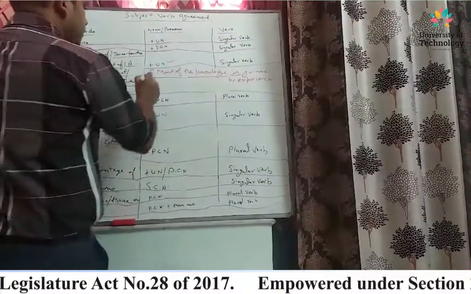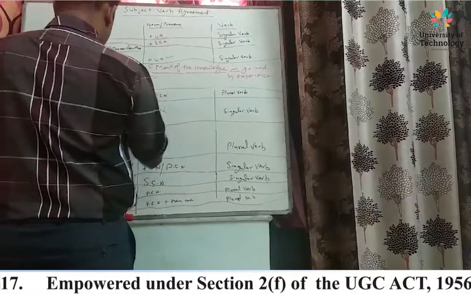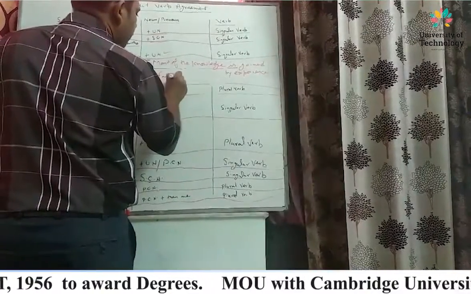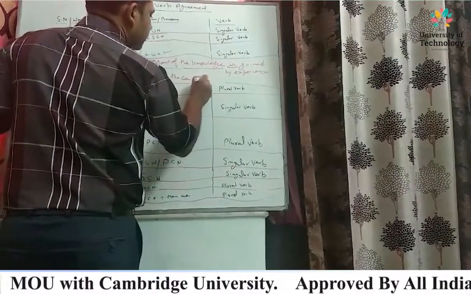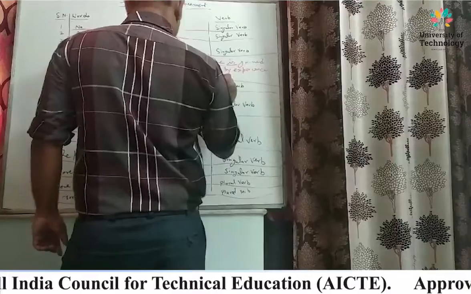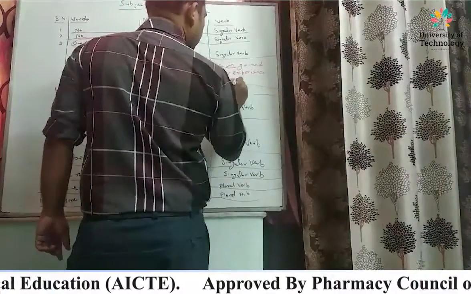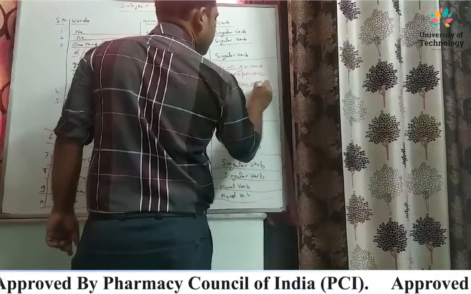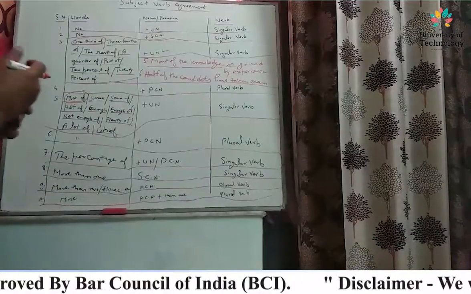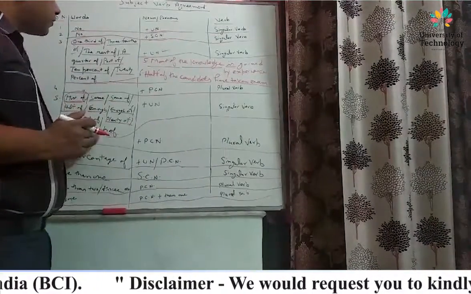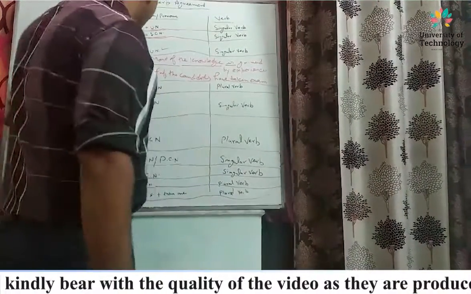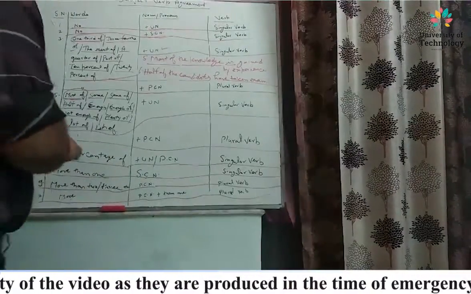Next, sixth point: half of the candidates have taken exam. Half of, plural countable noun, plural verb. So half of the candidates have taken exam.